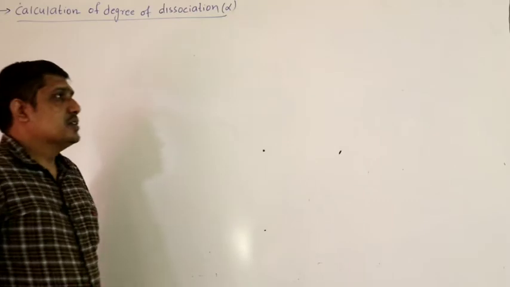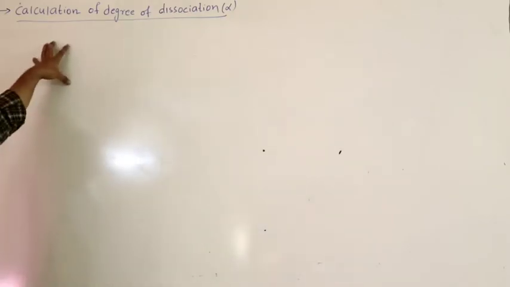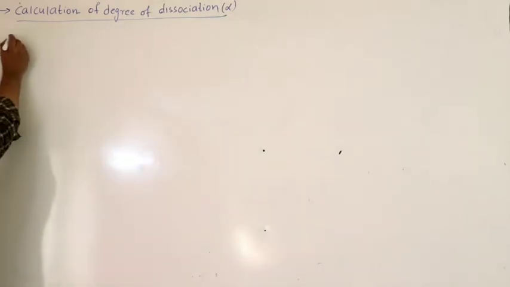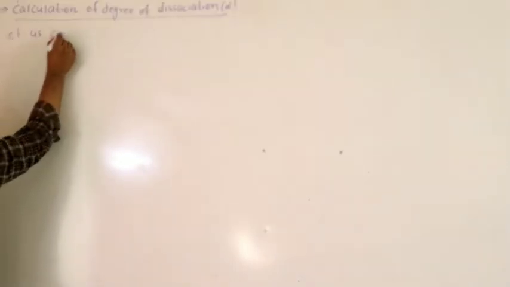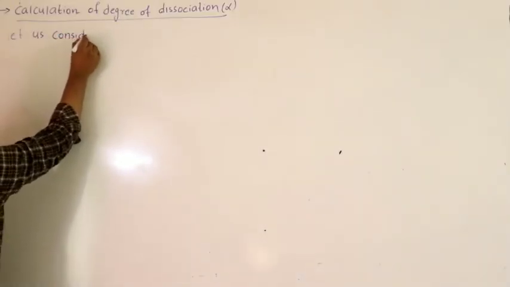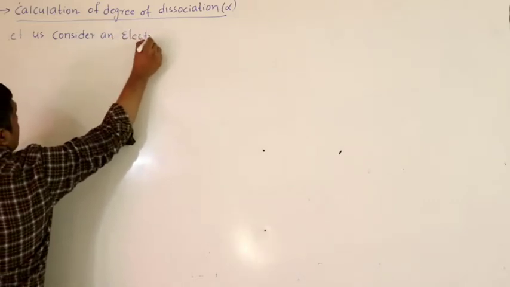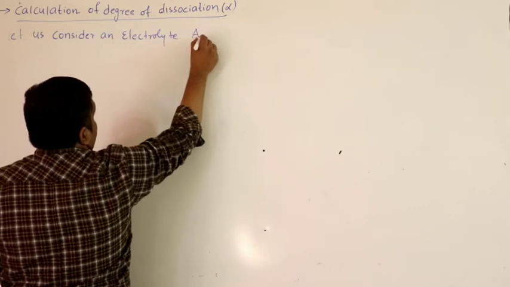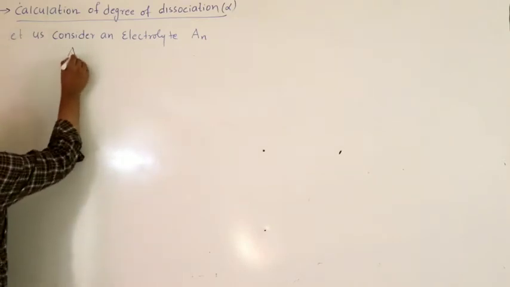Good morning. So let us continue with chemical equilibrium. Today's topic is calculation of degree of dissociation. Let us consider an electrolyte A to the subscript N. So we are considering a general electrolyte AN, say it is undergoing dissociation.